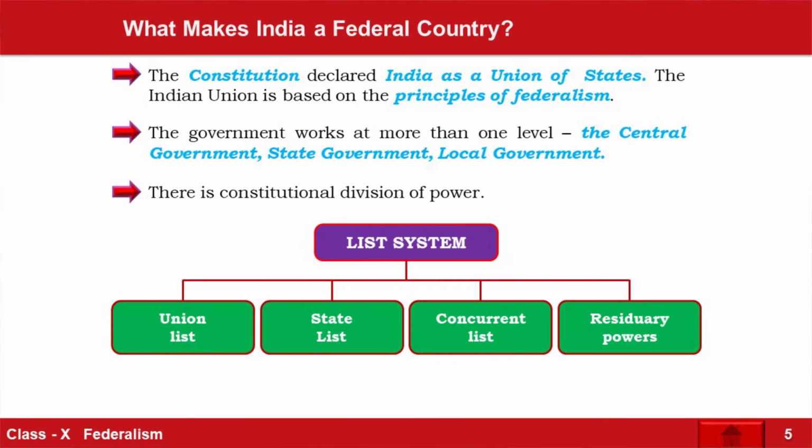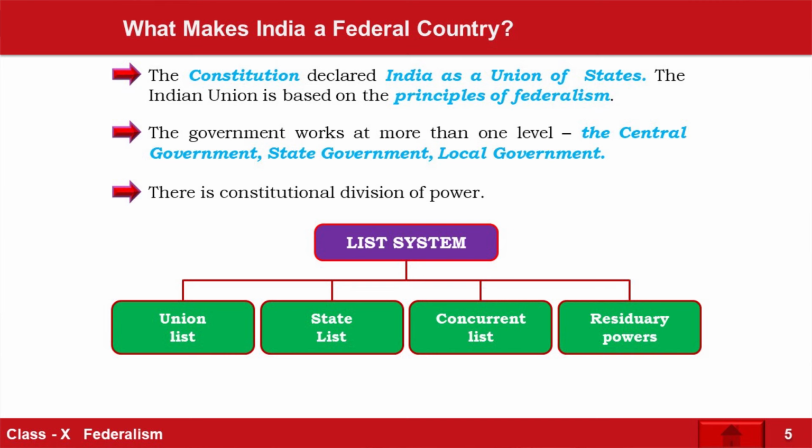First of all, the question: is India a federal country? Yes, India is a federal country. How? Because in our constitution it is written clearly that we have certain subjects which will be taken care of by the central government and certain subjects which will be taken care of by the state government. And if there are certain subjects where they both need to sit together, that is also mentioned in the concurrent list.